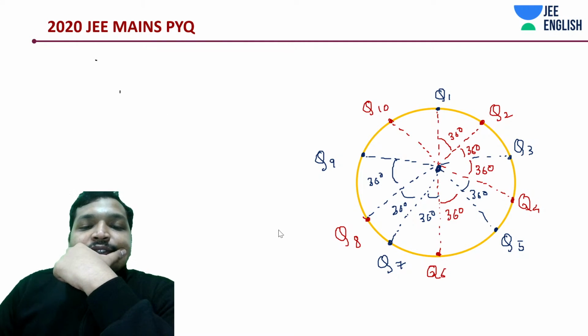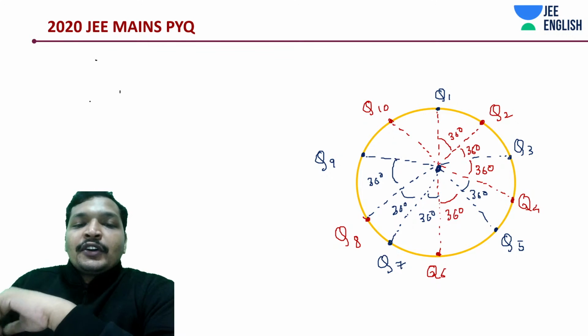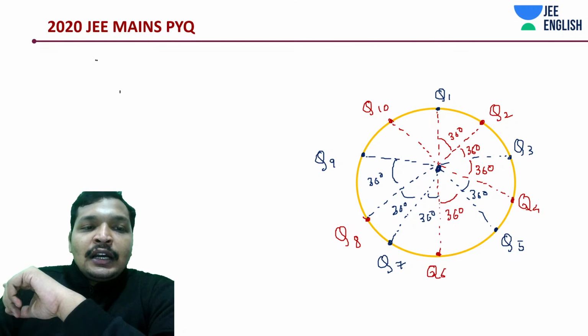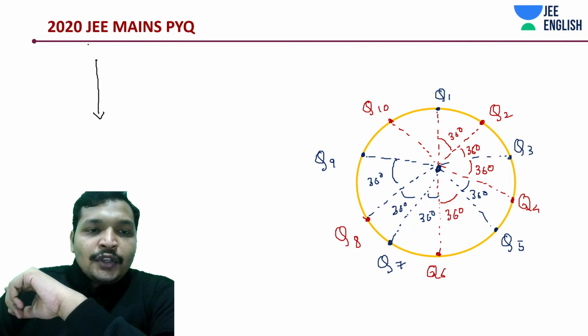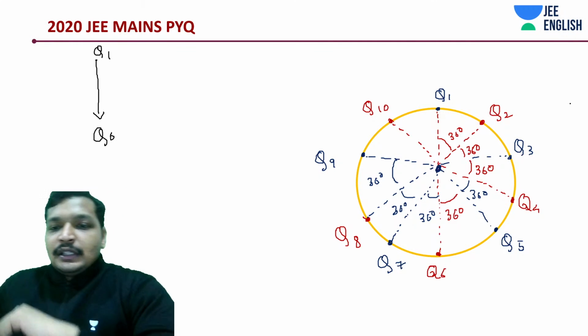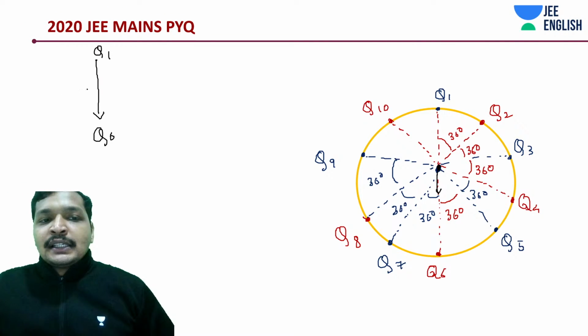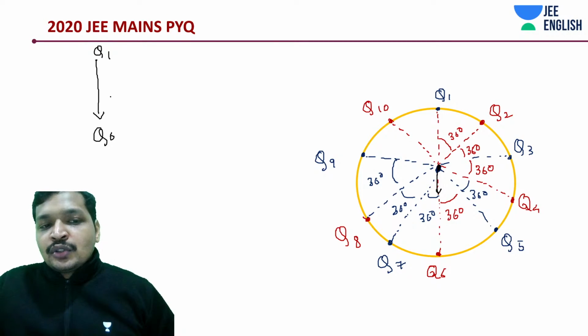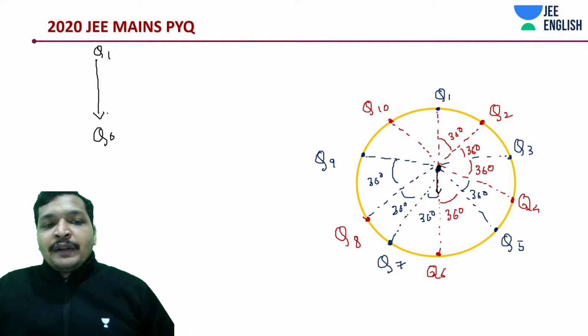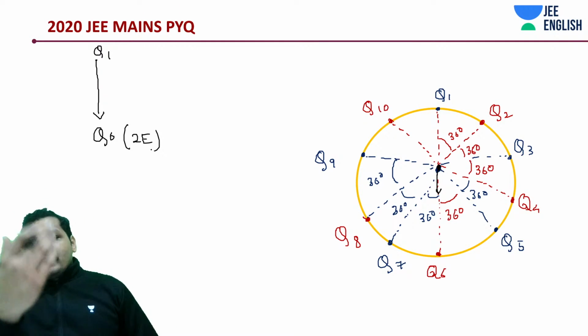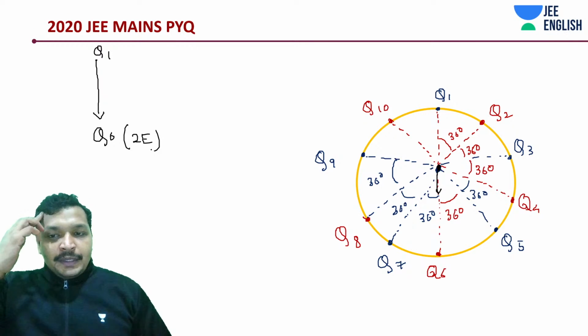So this is for Q1 and Q6. Okay, the field would be from Q1. At this point we are assessing from Q1, and due to Q6 it will add up. Basically 2E, you can think about it as 2E. So from this point to the center, due to Q1 and Q6, it's going to be 2E, because negative is going to have a field towards it and positive away from it.